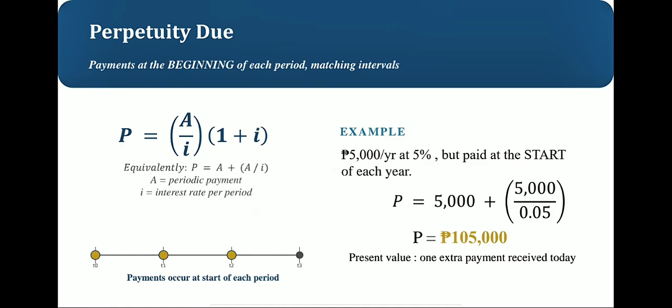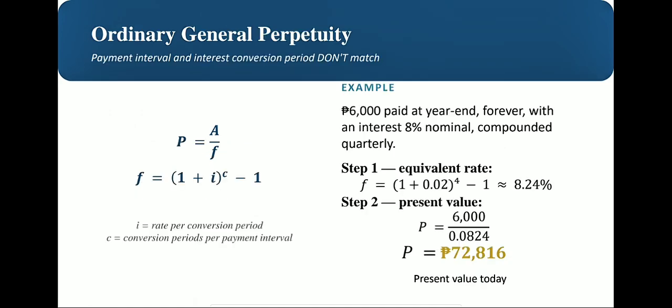So let's use the same numbers. We have 5,000 per year, 5% interest, but now it is paid at the start of the year. So here we have P is equal to 5,000 plus the quantity of 5,000 over 0.05, or 5%. Now this gives us 105,000 pesos. It would make sense since you're getting paid right away instead of waiting a year, and the whole stream is worth a bit more.